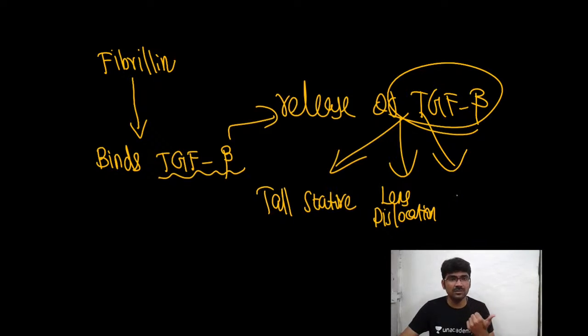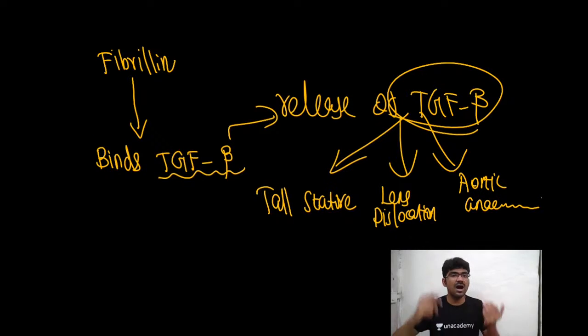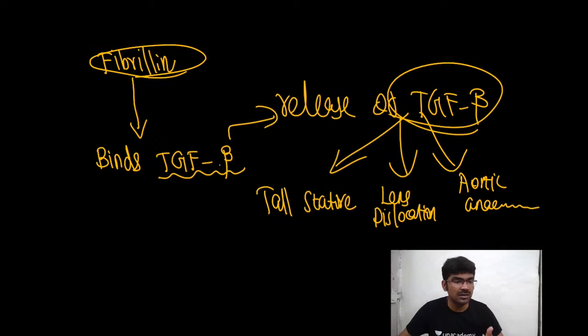The problem with Marfan is aortic aneurysm and dissection, ultimately leading to dissection of the aorta, right? Good. So you all know this now, right? So the defect in Marfan syndrome is due to fibrillin, which in turn increases the level of free TGF beta.